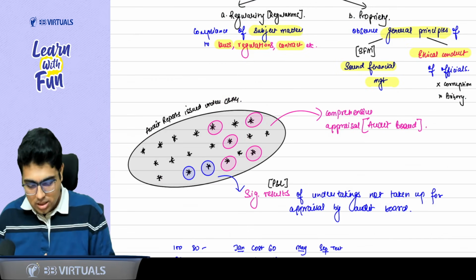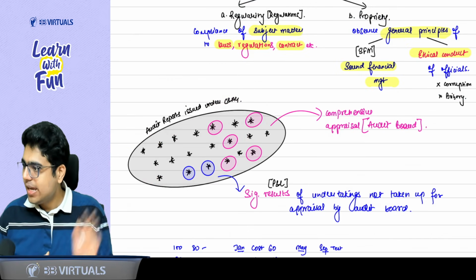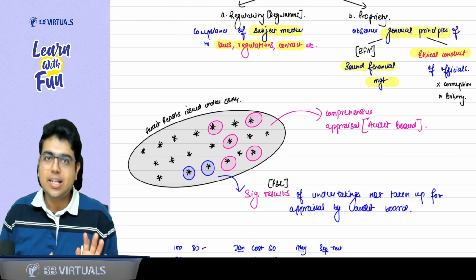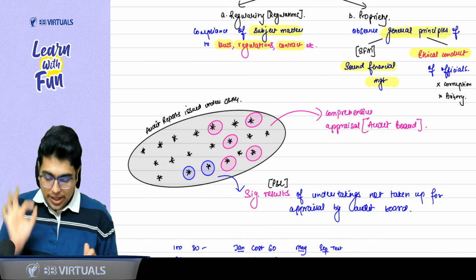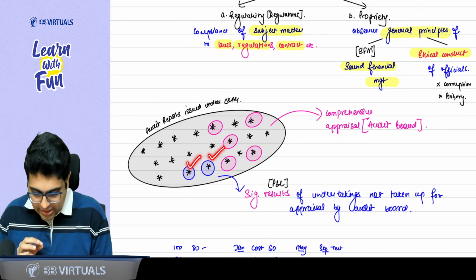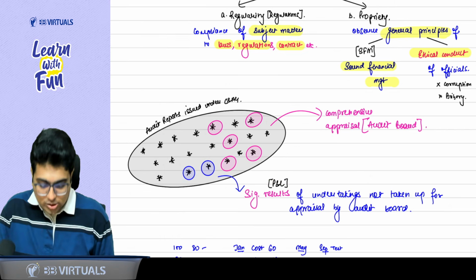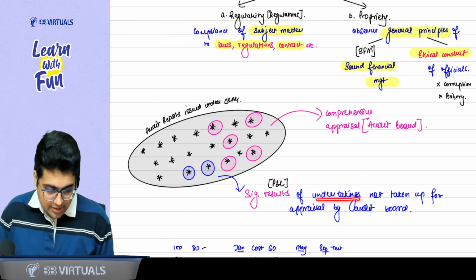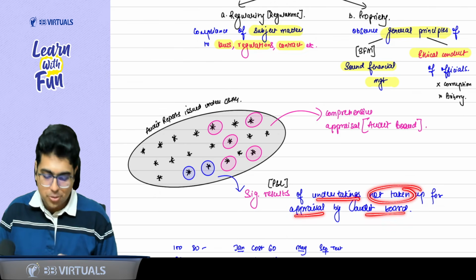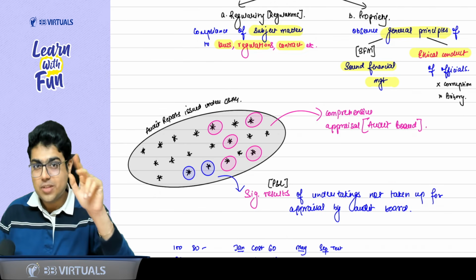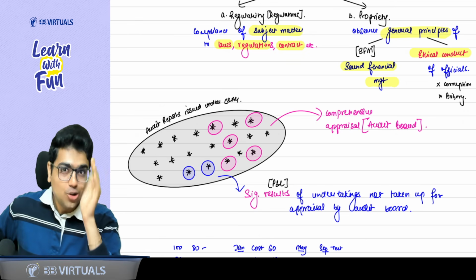Okay, sir. Sir, what about other entities? In case of other entities which are left out, which are not selected, if there are certain entities which have significant results, significant P&L, so significant results of undertakings not taken up for appraisal by the audit board. So there are two types of things in this CNAG report. Understand logically.